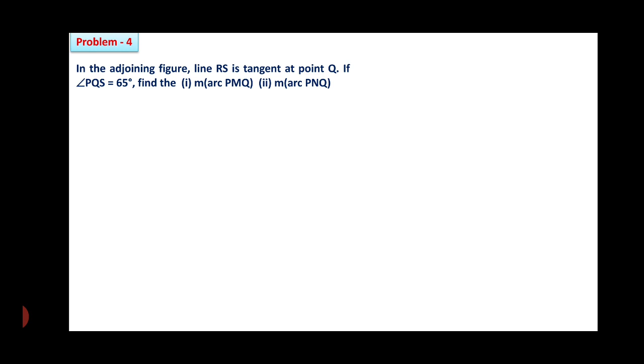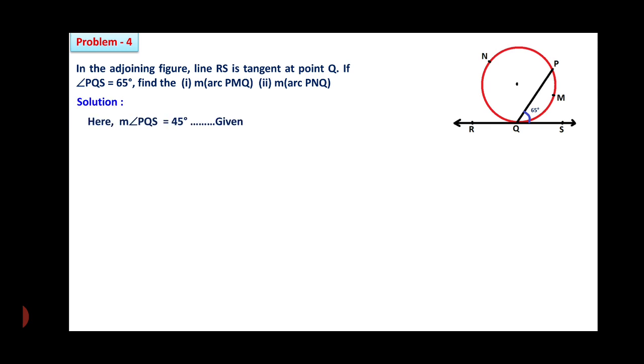So, friends, let us consider one more problem. In the adjoining figure, see this figure. Line RS is tangent at point Q. If angle PQS is 65, you have to calculate the measurement of arc PMQ and the measurement of arc PNQ. Let us start. Here, angle PQS is 65, it is given.